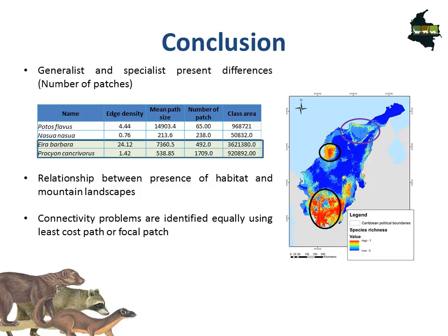Also, we see that the connectivity problems that the species could have, based on the methodology, could be identified equally using either least cost path or a focal patch analysis, but we have to take into account the variability and probable constraints that the use of dispersal distance could have when including them in a focal patch.